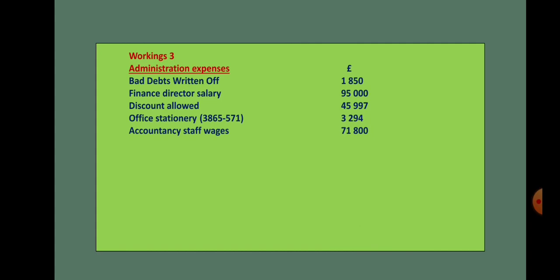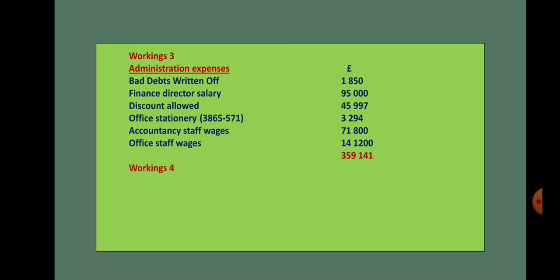Next is accounting staff wages, office staff wages. The wages which is relating to office should come under this heading. Now the total of administration expense is 359,141. So this total should be taken in the format.